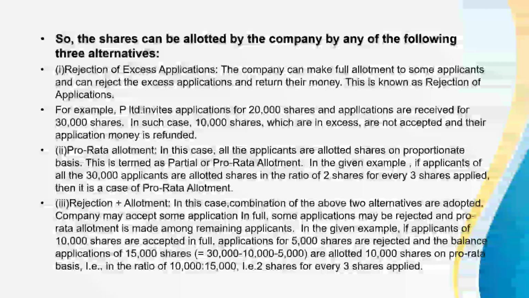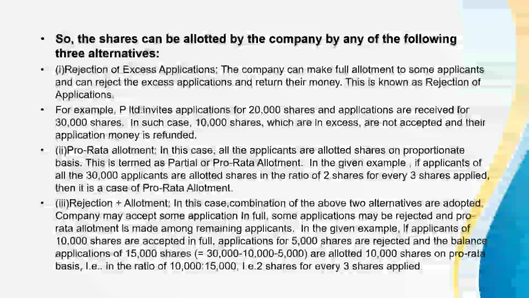Third, rejection plus allotment. In this case, a combination of the above two alternatives is adopted. Company may accept some applications in full, some applications may be rejected, and pro rata allotment is made among remaining applicants.